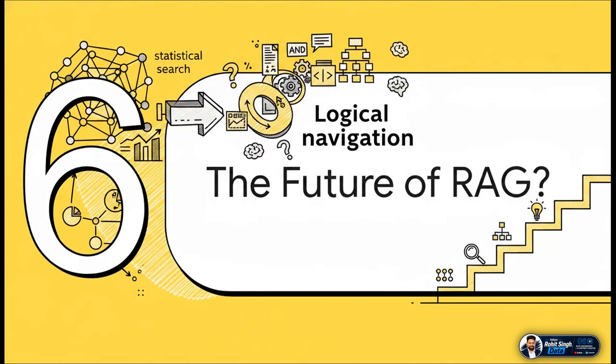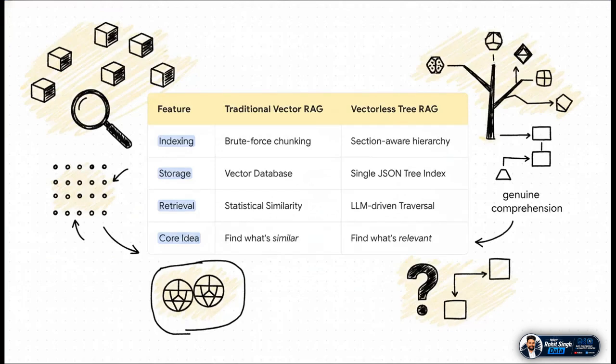So where does this leave us? What does this shift from a statistical search to logical navigation actually mean for the future of how we build these AI systems? Because this is more than just a new technique. It feels like a whole new way of thinking. Let's just break it down one last time.